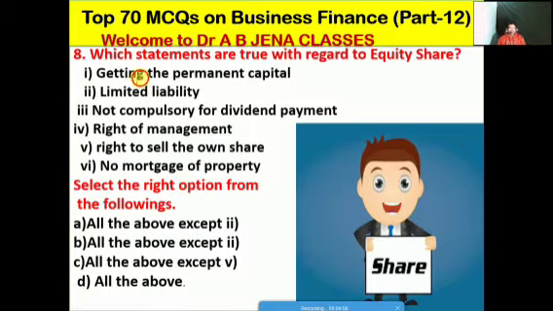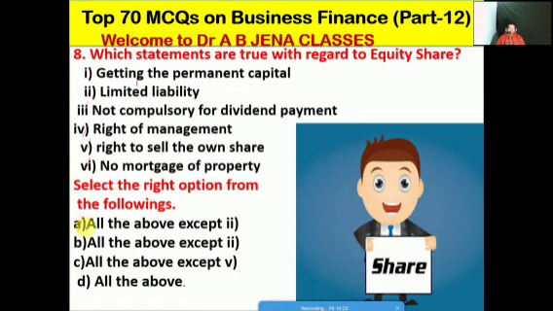So next one we will see: which statements are true with regard to the equity share. Friends, first, it's getting permanent capital by a company; second, limited liability; third, it's not compulsory for dividend payment; fourth, it's a right of management; fifth, it's a right to sell one's own share; last, it's no mortgage of a property. So friends, select the right option from the following.